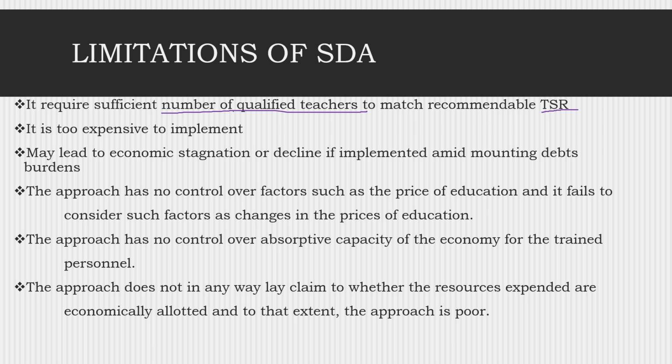It's expensive, and also, of course, joining teacher education is optional for those who want to further their education after primary education. So sometimes you have that ambition to offer demand education to all the public, but you are faced with the limitation of staffing because of a limited number of qualified teachers that will match the recommendable teacher-student ratio if you want to offer quality education. But again, it is too expensive to implement.